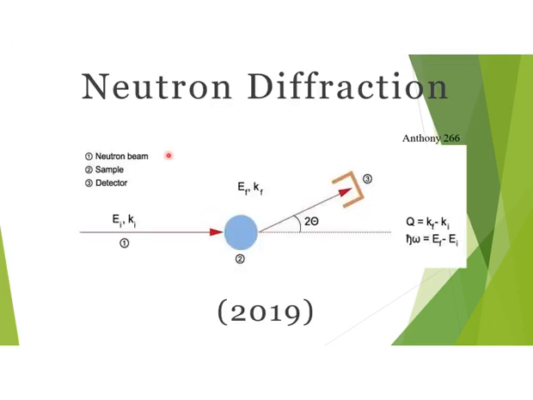This slide is a simple representation of neutron diffraction. Here a neutron beam strikes a sample, which may be a crystalline material or any other material. After striking the sample, the neutron beam is diffracted at point C at a certain angle 2 theta, which it makes with the neutron beams that go undiffracted, or you can say they go straight through the material. At point 3 there is a detector which detects the neutron beam and gives our final results.